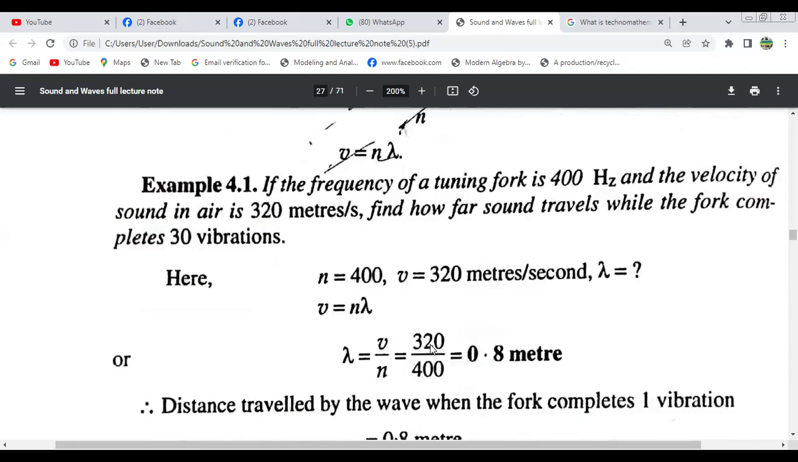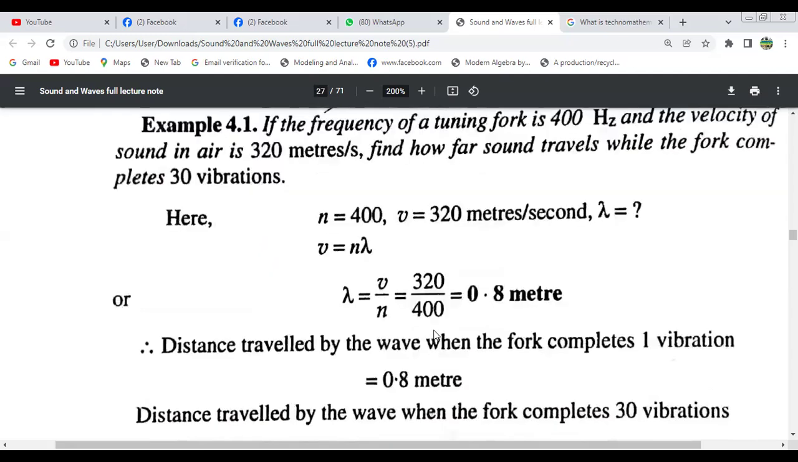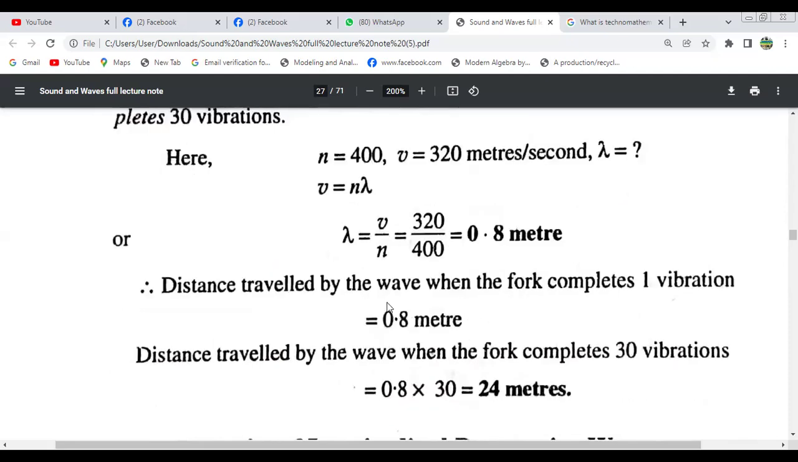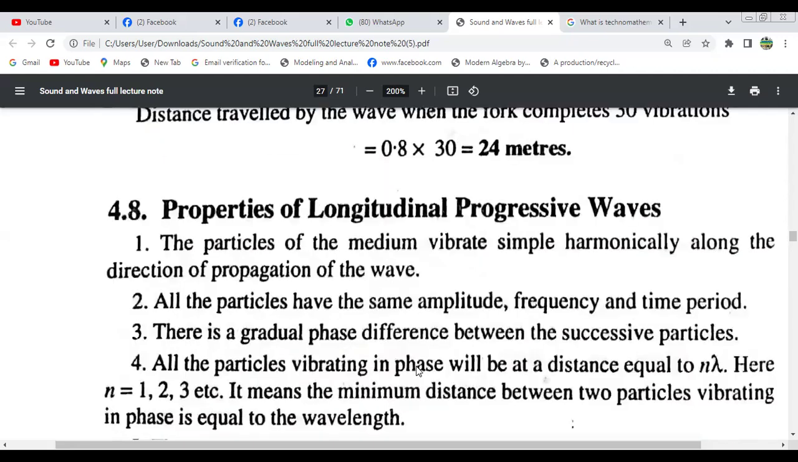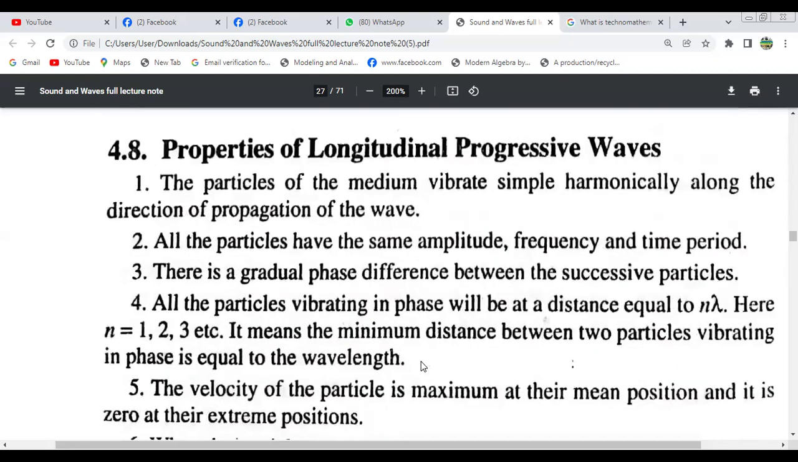This is an example to calculate how far sound travels while the fork completes 30 vibrations. So n equals 400 hertz. This is the frequency. v equals the velocity, 320 meter per second. Lambda equals what? So v equals n lambda, which gives lambda as 0.8 meter. The distance traveled by the wave when the fork completes one vibration is 0.8, and for 30 vibrations multiply by 30. So these are the properties of longitudinal progressive wave.